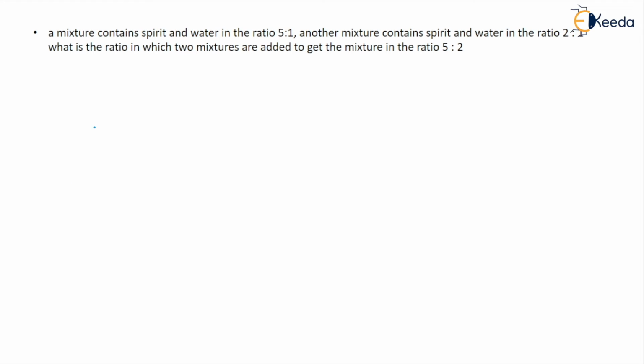So here is a question: a mixture contains spirit and water in the ratio 5 as to 1. So you know that there is spirit and water whose ratio is 5 as to 1. It means if you have 6 liters of mixture, then 5 liters will be spirit and 1 liter will be water. In simple language, this is what is meant by 5 as to 1. Okay, another mixture consists of spirit and water in the ratio 2 as to 1. In what ratio should the two mixtures be added to get a mixture with ratio 5 as to 2? So you have to make a ratio that is 5 as to 2.